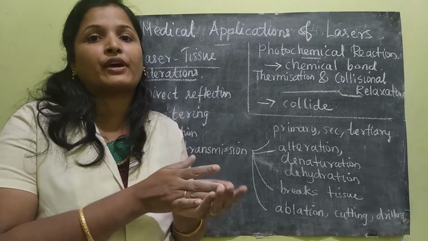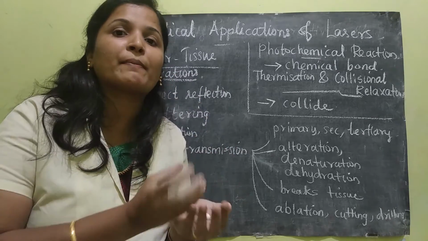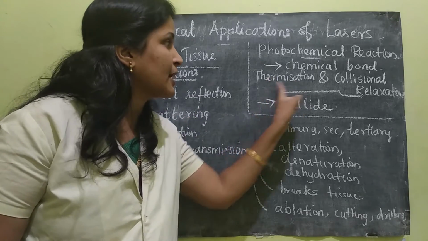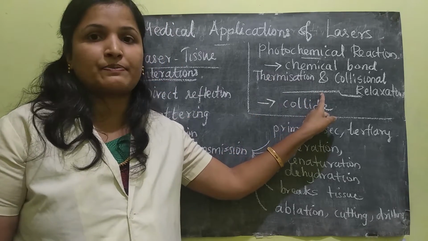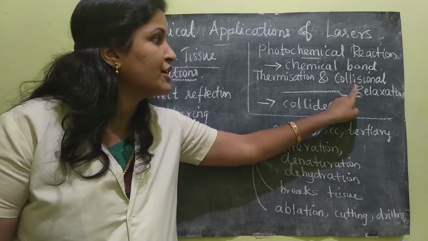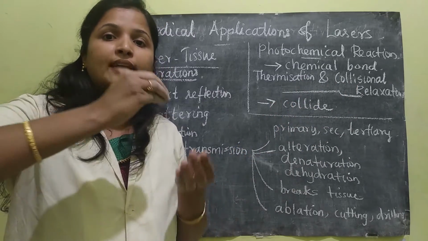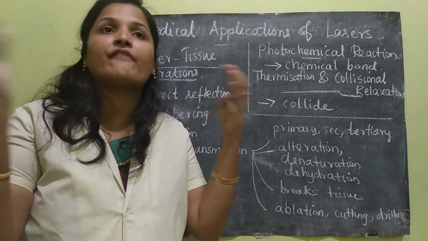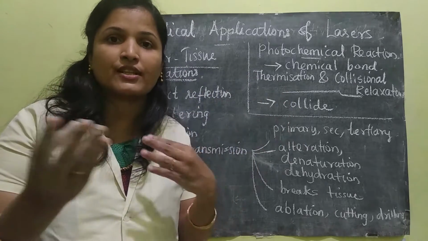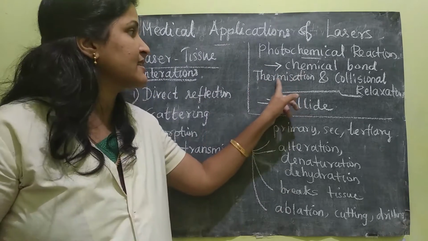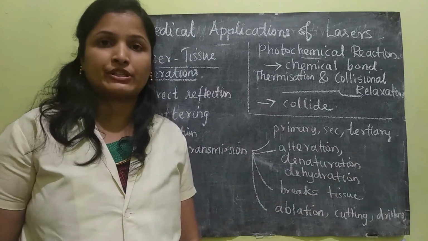Thermalization will happen. Okay, the temperature of that molecule will be increased. Because of the rise in temperature, thermalization occurs. Okay, so this is the collision and thermalization. What is collision? When the atoms are excited, every atom collides with each other. Because of that collision, the temperature rises. That is called thermalization.